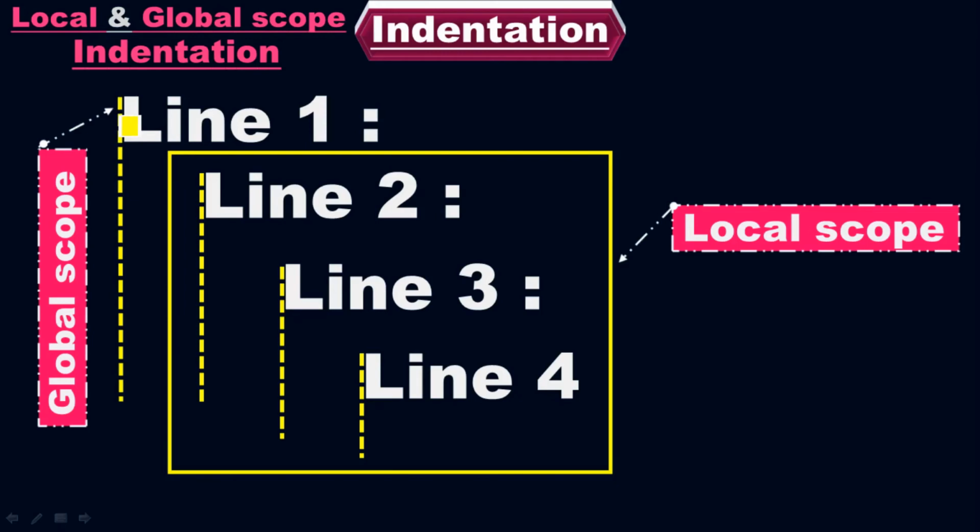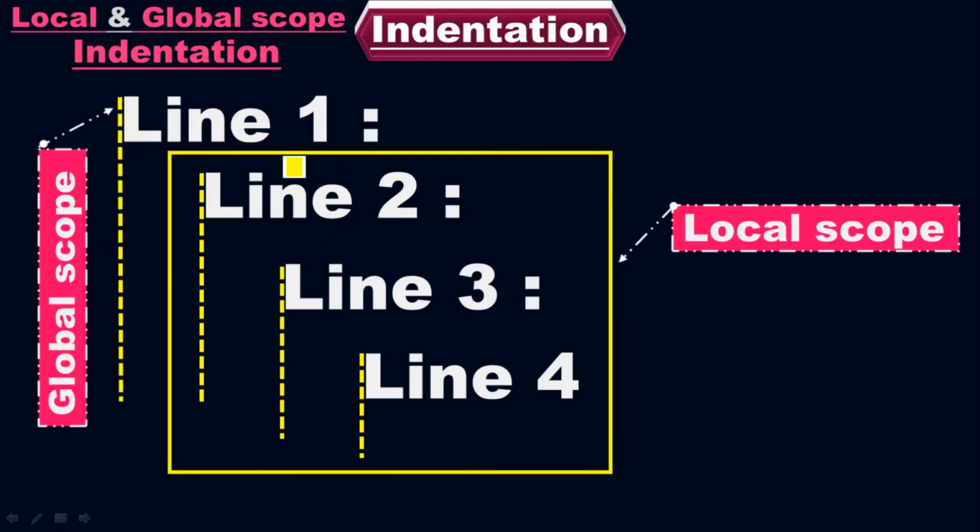Indentation, as I told you, means the tabbing of the line of code. The beginning point of the line of code, where the line has to be started. So this is the outermost indentation. There is not a single line which starts before this line of code. This is the outermost line of code. So it comes under the global scope indentation.